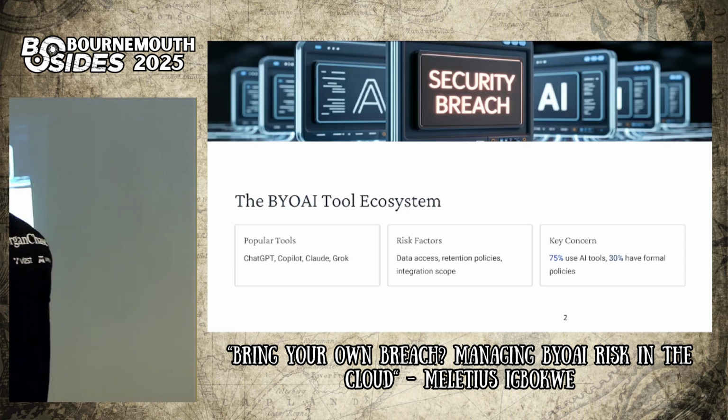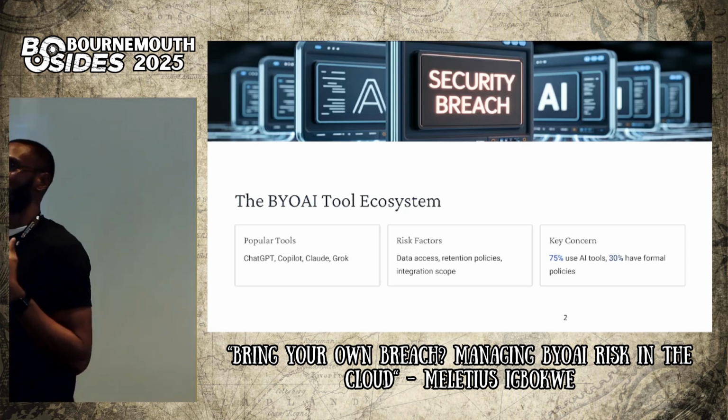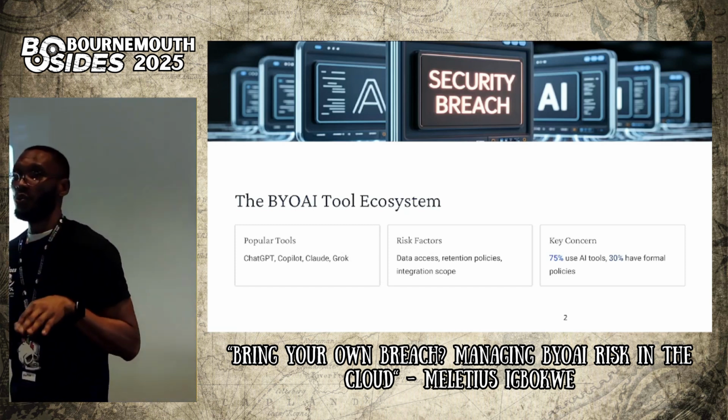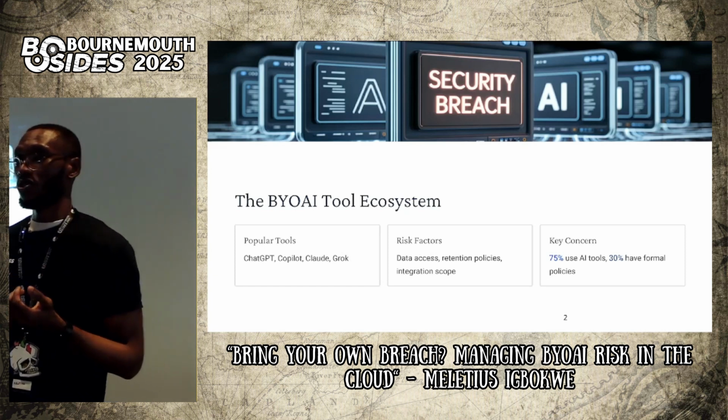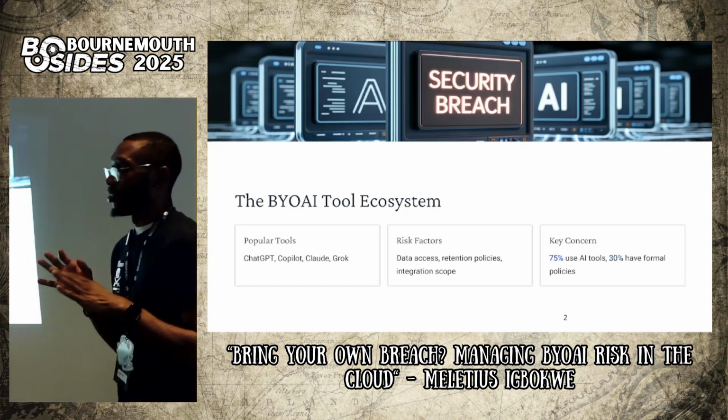Now, another thing I want to speak about is ChatGPT, because a lot of us use ChatGPT, but what most of us don't understand is that with the free version of ChatGPT, the information we put in is being used to improve the model. And now this is where it is a little bit scary.